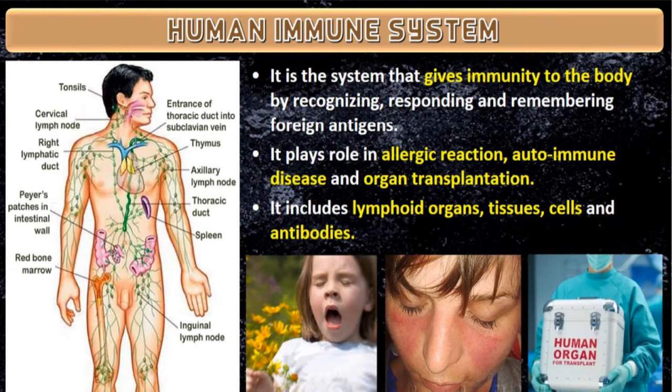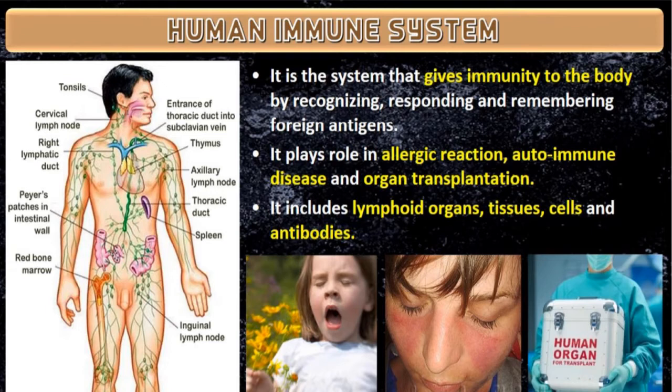Allergic means, you know what allergic reactions are. Some might be allergic to dust, some might be allergic to a change of soap, soaps, oils, creams, exchange of cosmetics, exchange of dresses, weather. So all this we call allergic reaction.